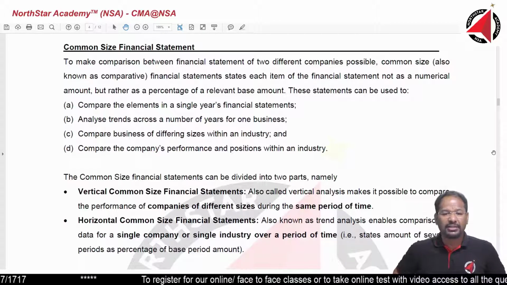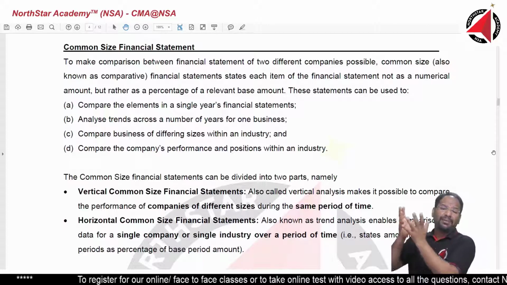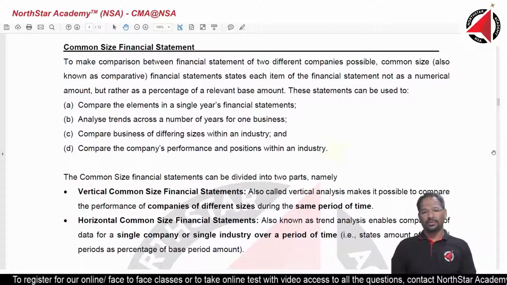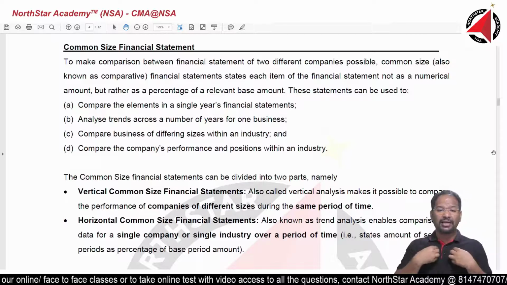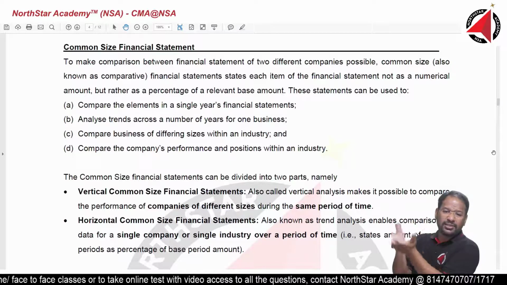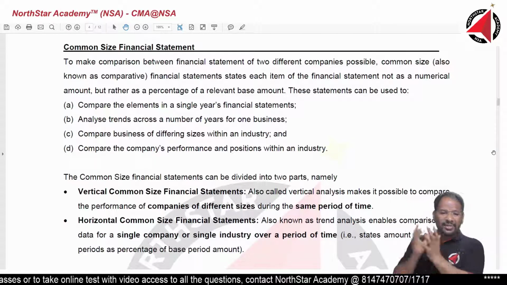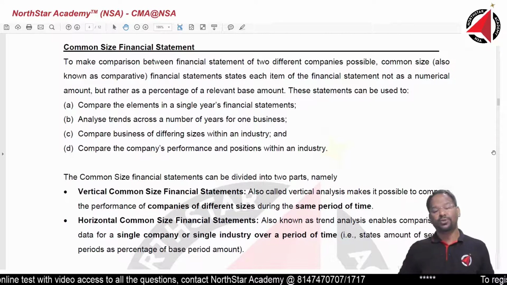The question is, how do I compare them? For example, there will be $25 billion here, and here it is not even $1 million. So how do I compare? Their salary is so high, my salary is so low. Their cost of services, cost of goods is so high, mine is so low. Everything is going to be so high there, and here everything is going to be one small minuscule number.